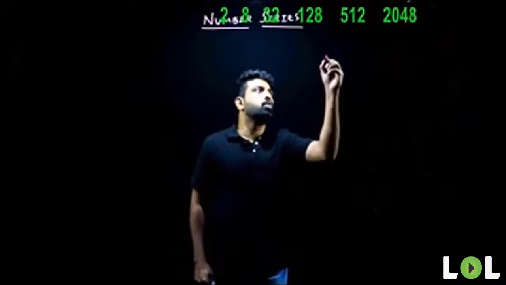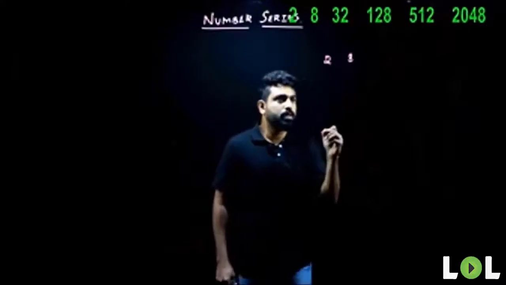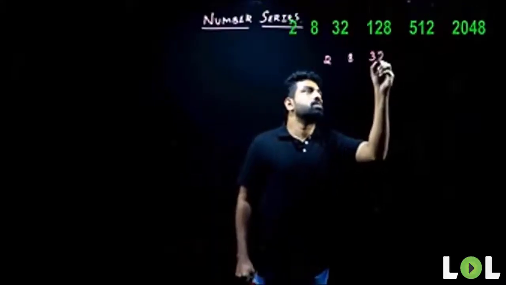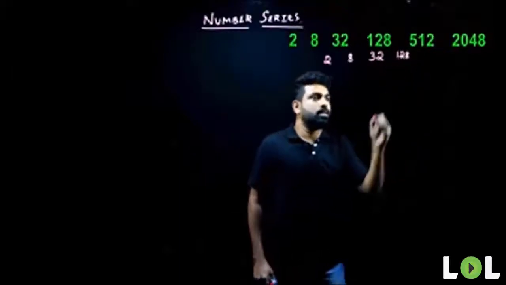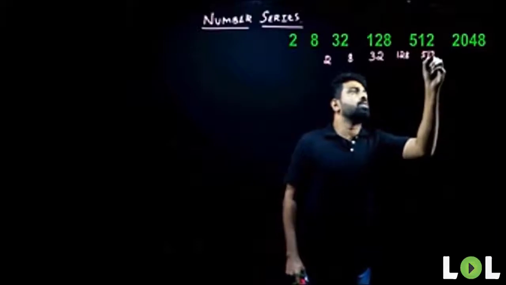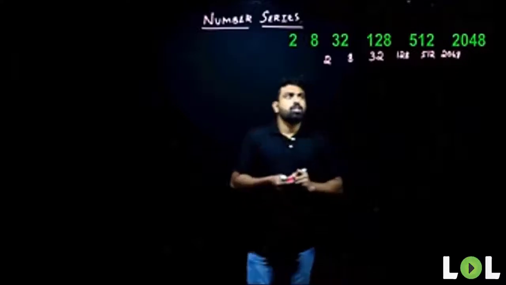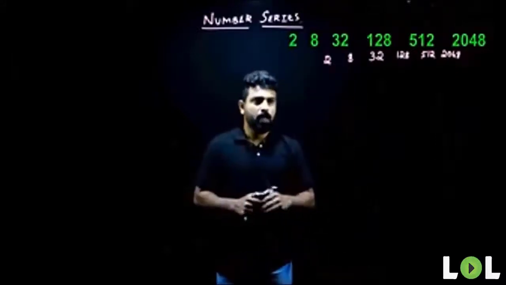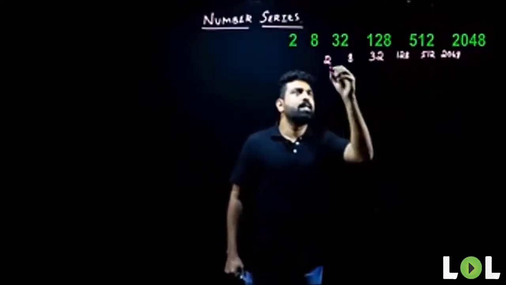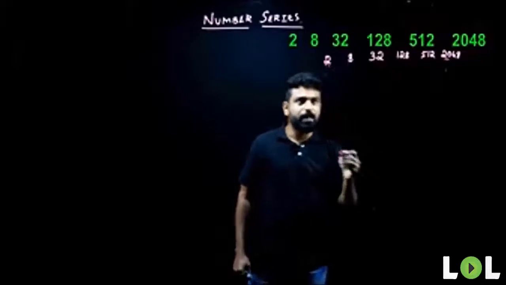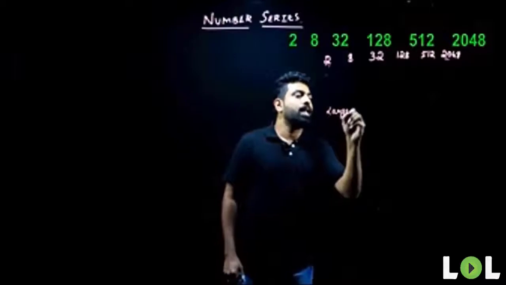It is 2, 8, 32, 128, 512, and 2048. So now, what do we do for our first step? We take the difference between the first term and the last term again. So the difference here is big. The difference here is large. It is noticeable here. So I write it down. My difference here is large.